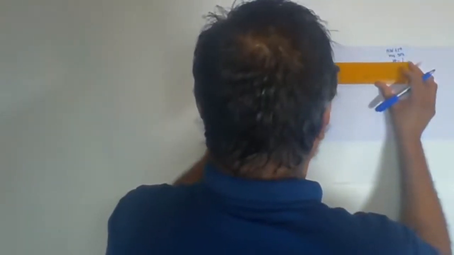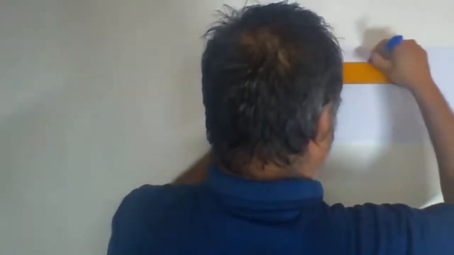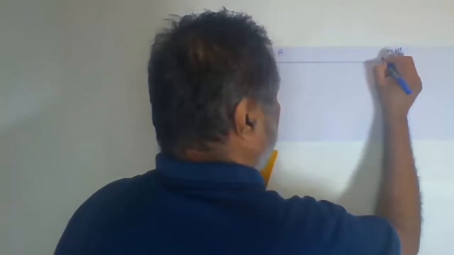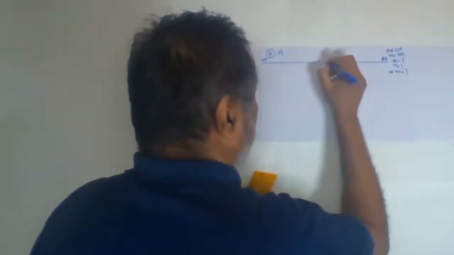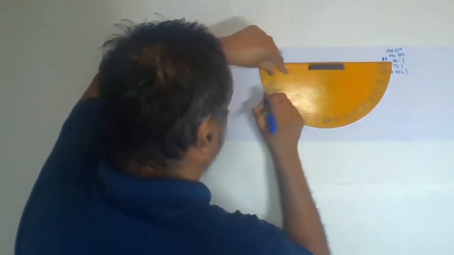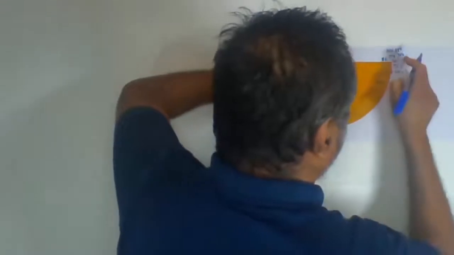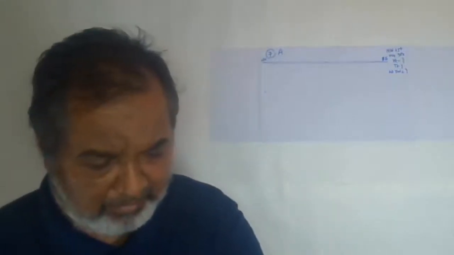Here, start the problem. Northwest is this. Come this side, west on the left hand side, and right will be your southeast. So it will be east. So make a point in the center, and now you have to take the angle. Northwest will be how much? Northwest will be 25. This is the 25, and south is not given. Only one direction is given. So okay, no problem. Join these two points.